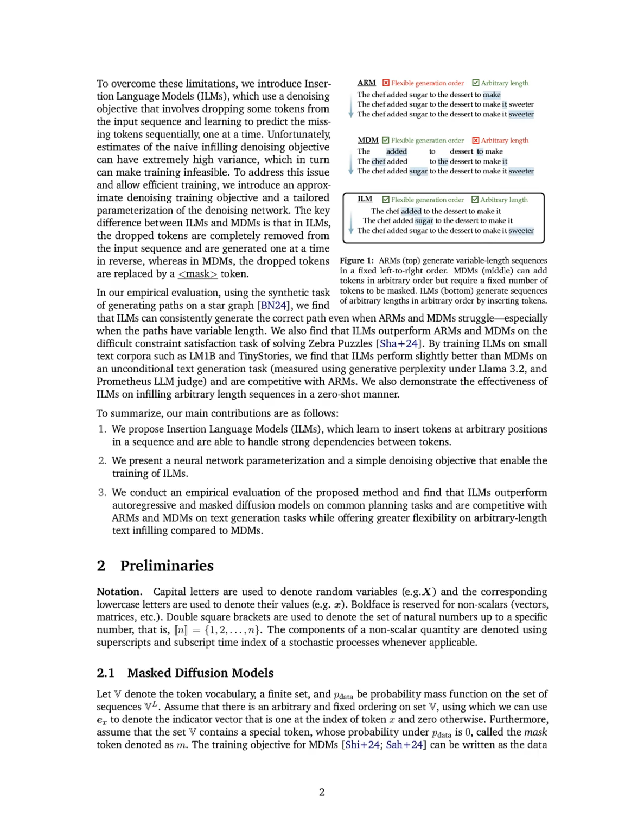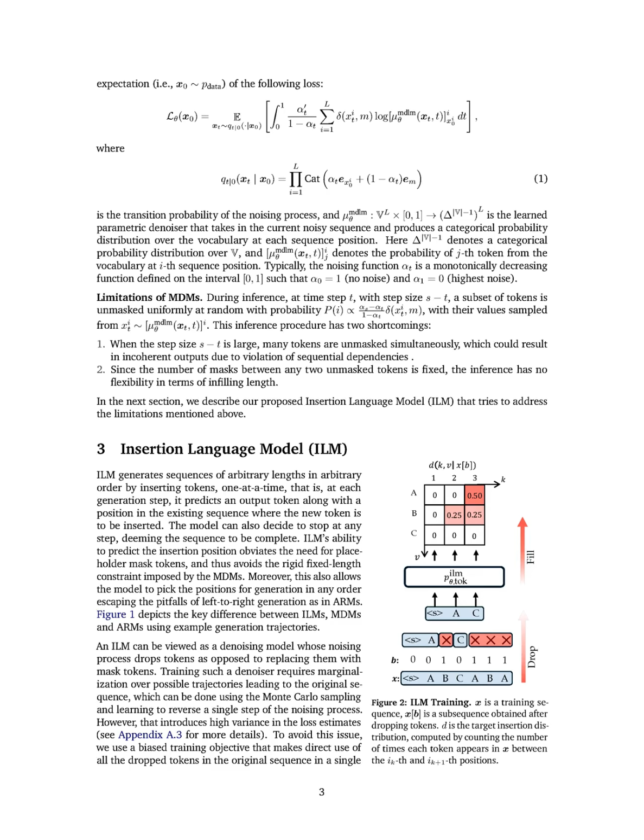In the inference phase, ILMs generate sequences by inserting one token at a time, predicting both the token and its position in the existing sequence, which allows for flexible generation without the constraints of fixed-length masks. This step-by-step insertion continues until the model decides the sequence is complete, enabling it to handle complex dependencies and variable-length sequences effectively.